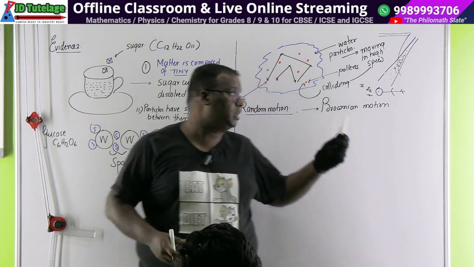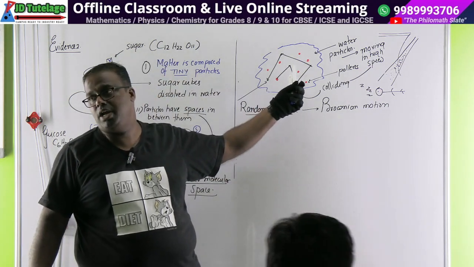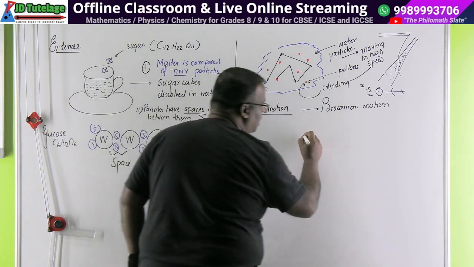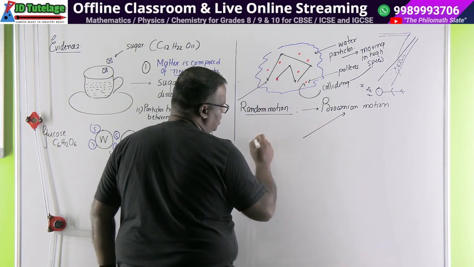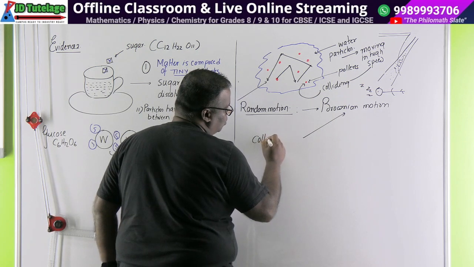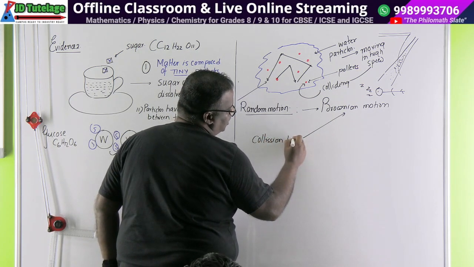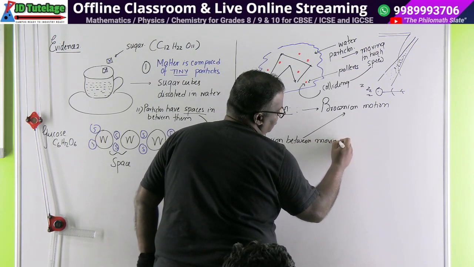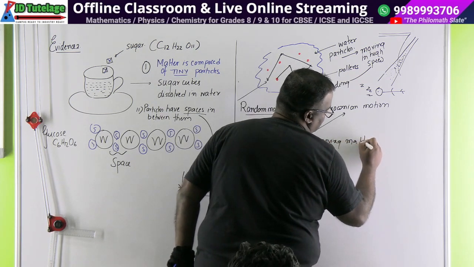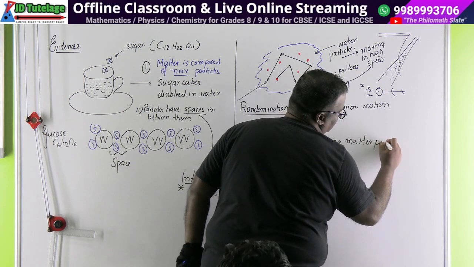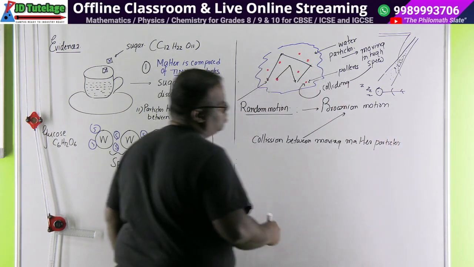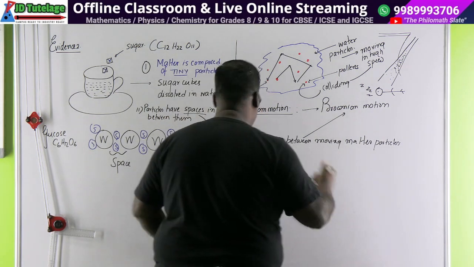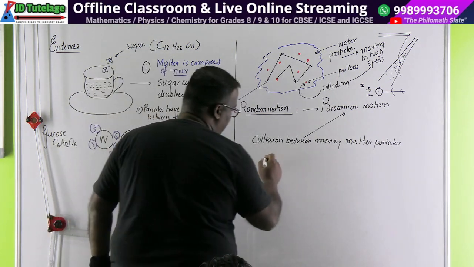That means water particles are continuously striking against them, colliding against them, and causing a motion which is a Brownian motion. So what is the cause of Brownian motion? Brownian motion is happening due to collision between moving matter particles. Now if one particle is visible to your eyes, then you see that there is a Brownian motion, a collision between moving matter particles. And this brings us to the third and the last conclusion.